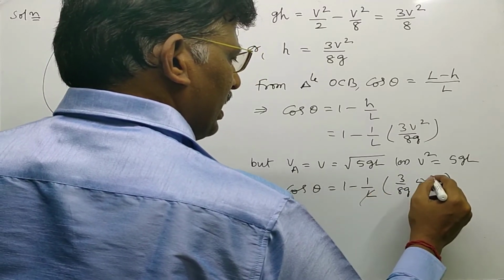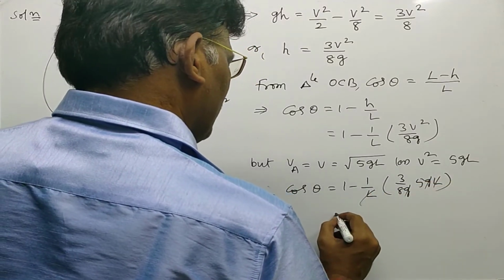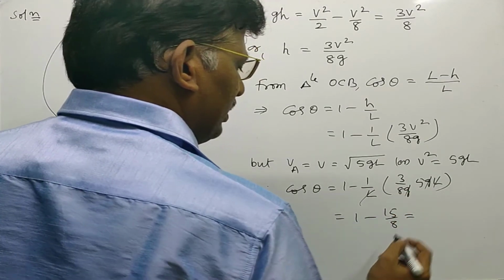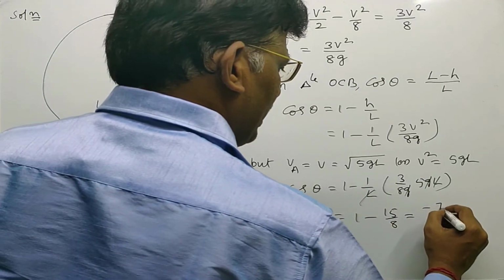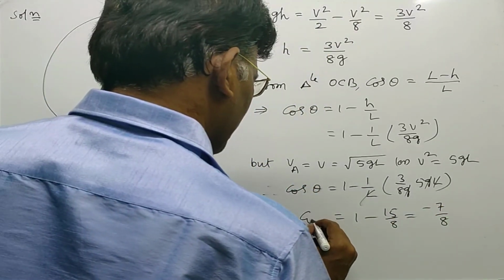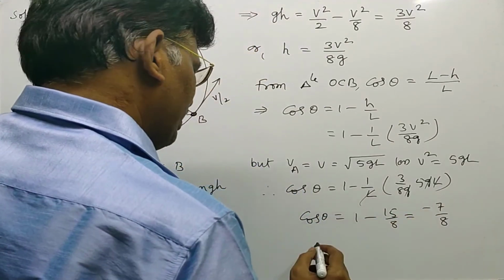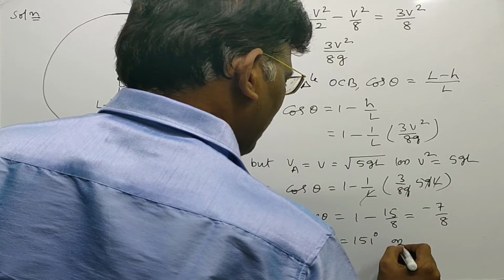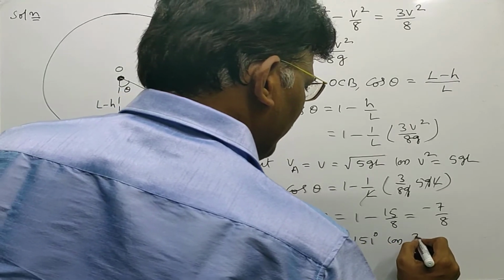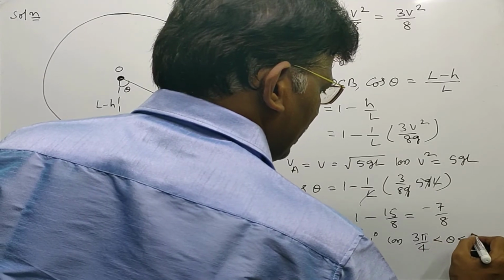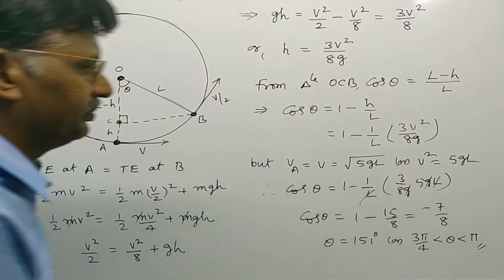So here L cancels, g cancels, that is equal to 1 minus 15 divided by 8, or that is equal to minus 7 by 8. Cos theta is equal to minus 7 by 8, or theta is equal to 151 degrees, or as per the options we can write it as 3 pi by 4 is less than theta is less than pi.